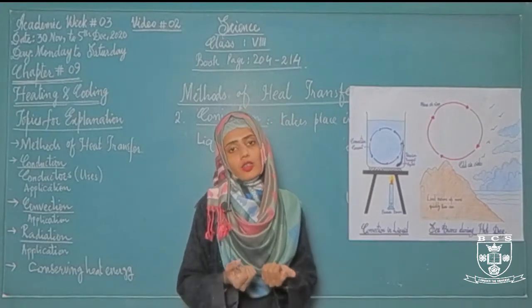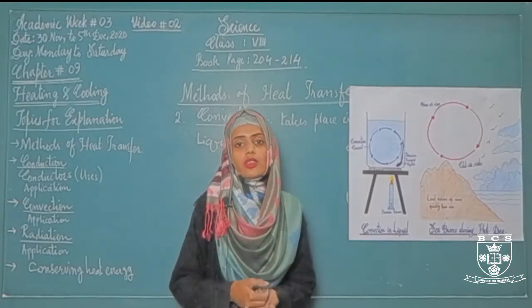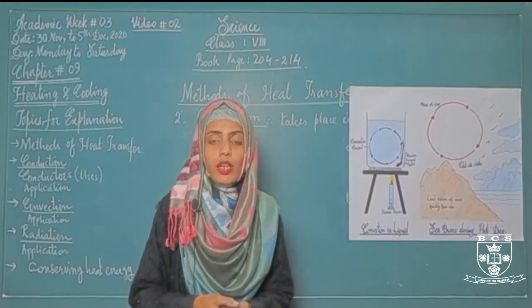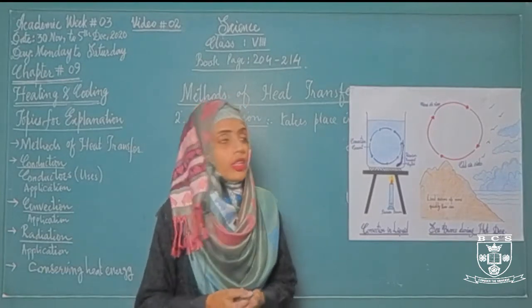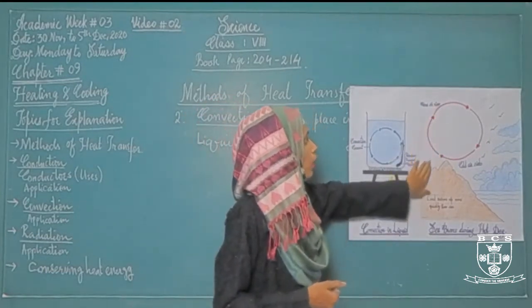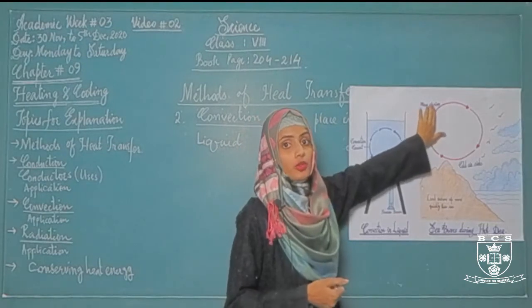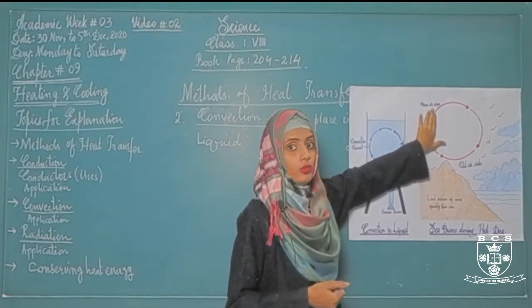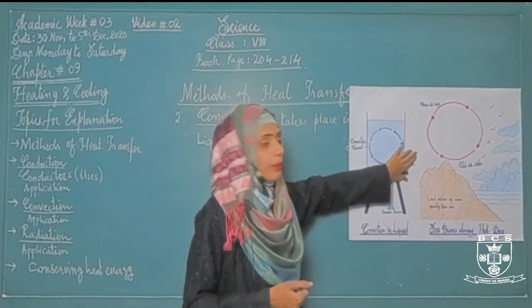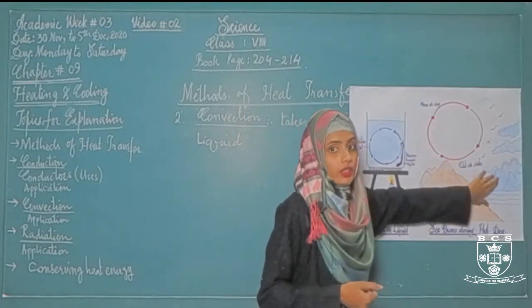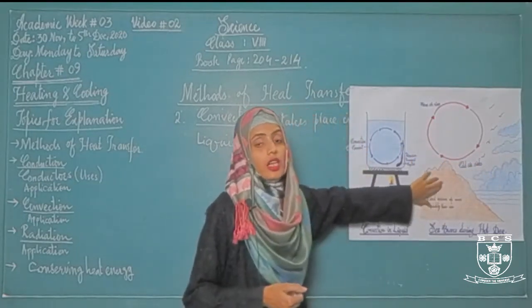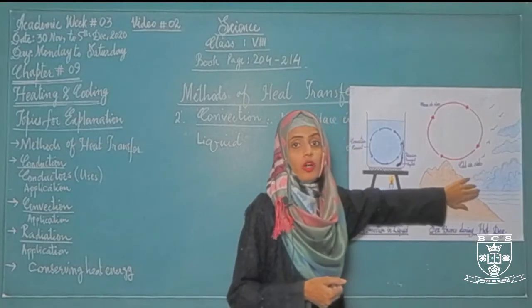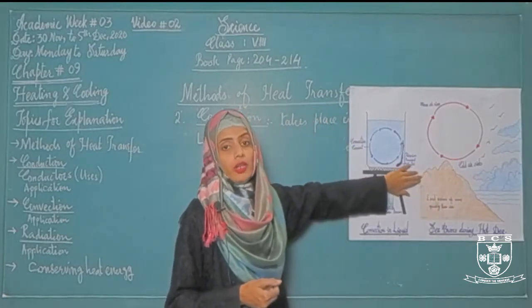When the land loses the heat, the air that is present over the land becomes warmer. When the air gets warmer, the air will move upward. Hot air, the warm air moves upward. When the warmer air moves upward, the place will be empty. As a result, the cold air that is moving from the sea will replace the warmer air.